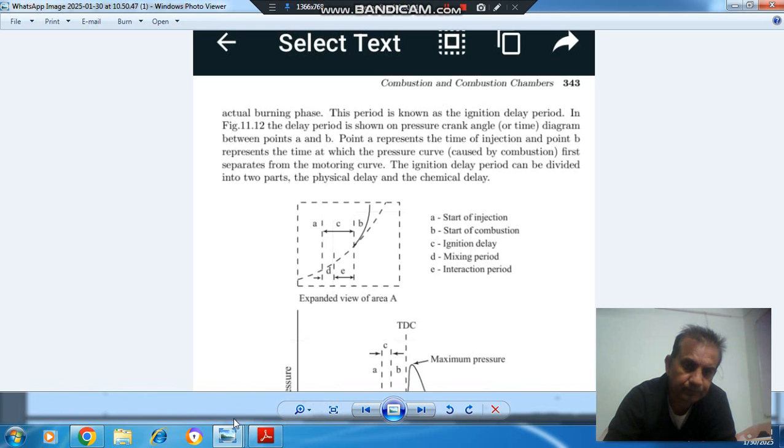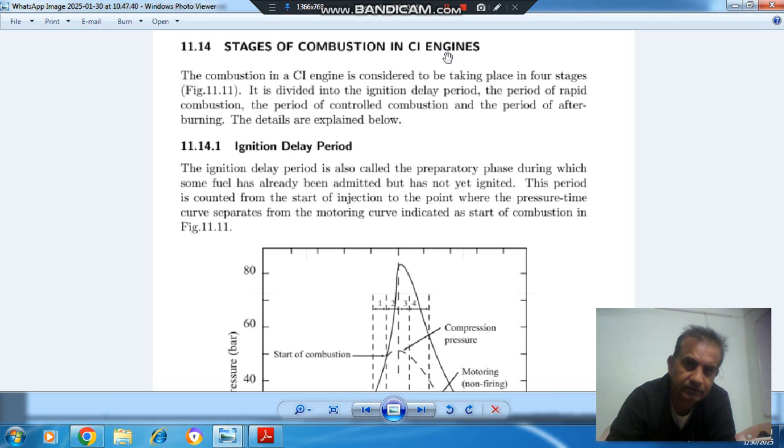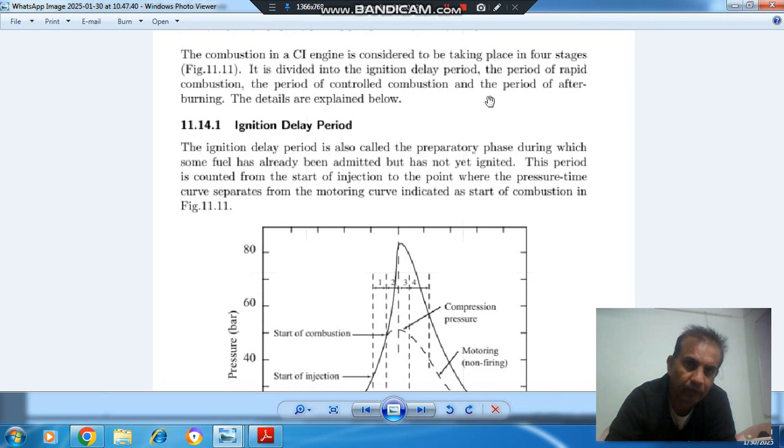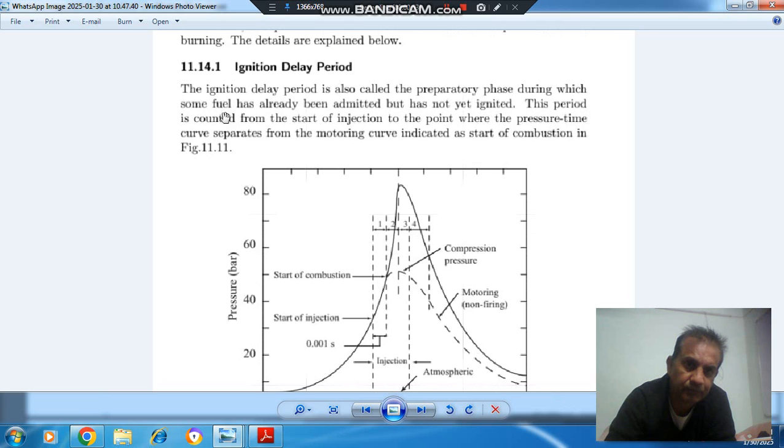First we have to study the stages of combustion in CI engine. The combustion in CI engine is considered to be taking place in four stages. It is divided into the ignition delay period, the period of rapid combustion, the period of controlled combustion, and the period of afterburning. The details are explained below. First, ignition delay period. The ignition delay period is also called preparatory phase, during which some fuel has already been admitted but has not yet ignited.